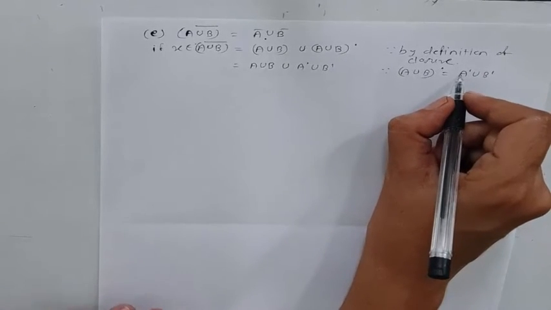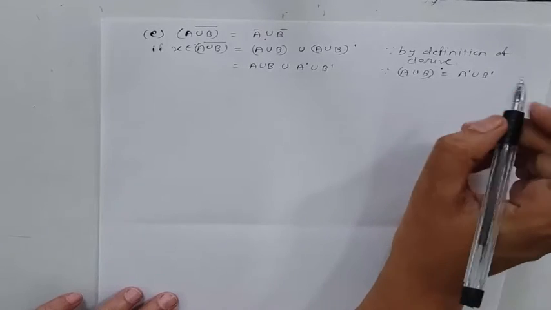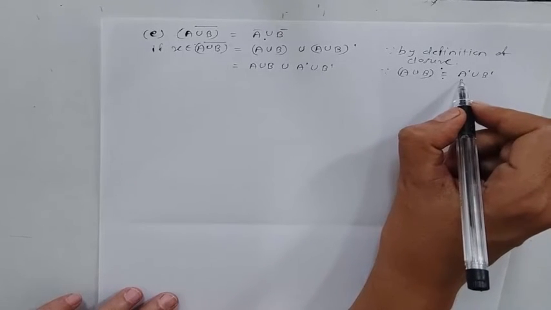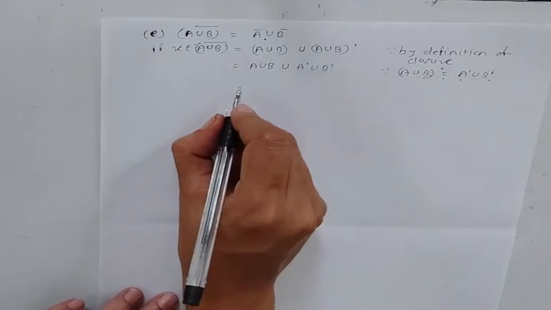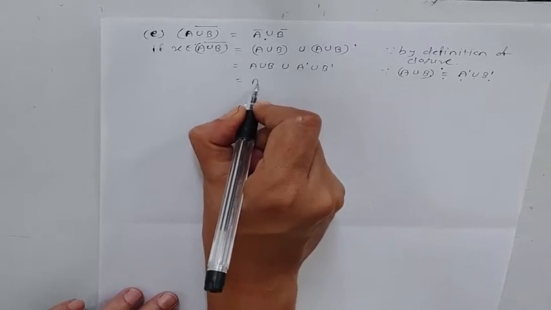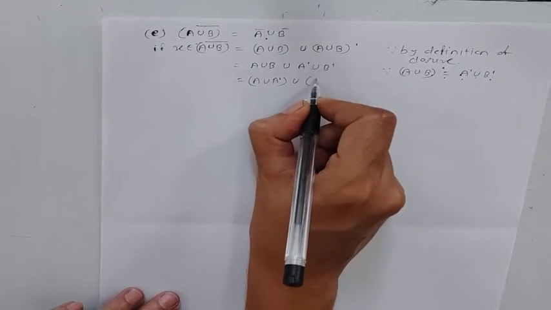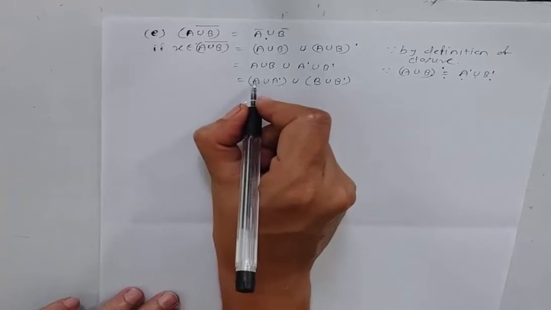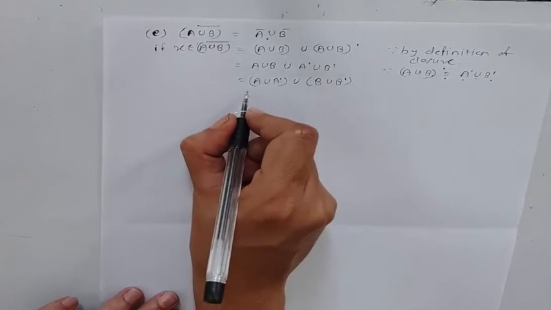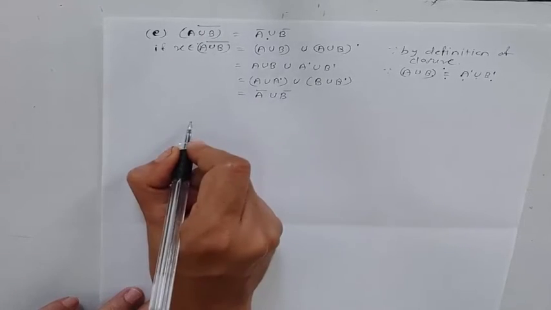The limit points of A union B is equal to the limit points of A union the limit points of B. This we can take as A union A dash union B union B dash. By associative law, this is equal to A closure union B closure.